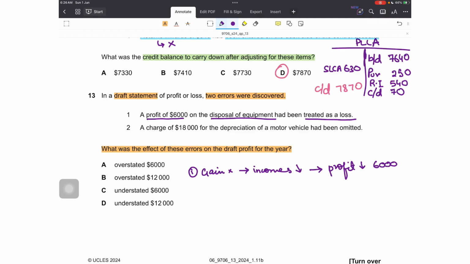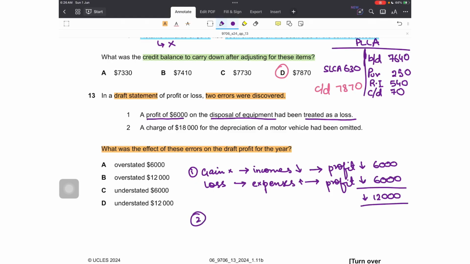Also, I recorded this as a loss in my other expenses, so that overstated my expenses. And if my expenses are overstated, I know that my profit will be understated by the same value. So this error has impacted the profit in 2 ways: number 1, by understating incomes, and number 2, by overstating expenses. So the result of this error would be an understatement of profit of $12,000.